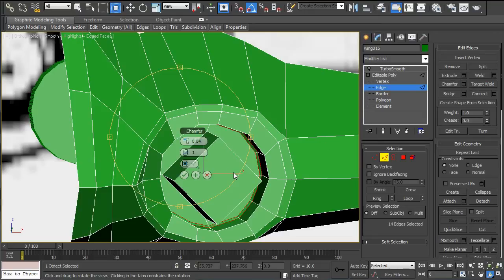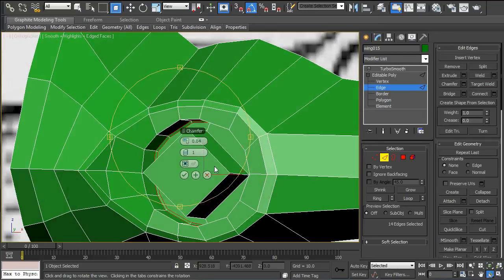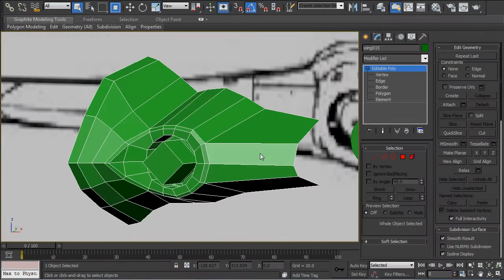Okay, anywhere on the engine inlet where we want tight edge loops, we either chamfer or use connect, in the areas that we don't want the TurboSmooth to round out. Those areas we want nice and tight.